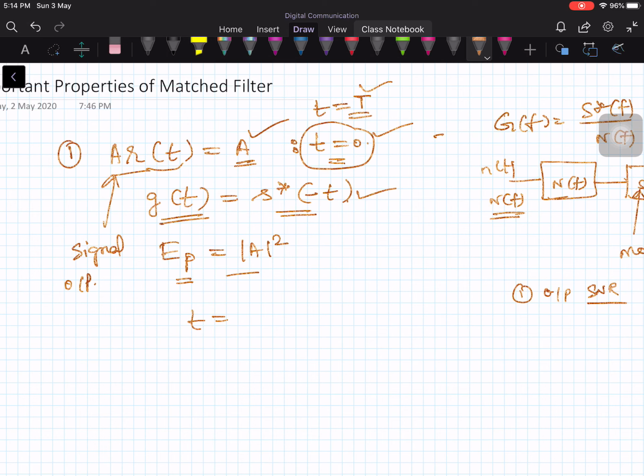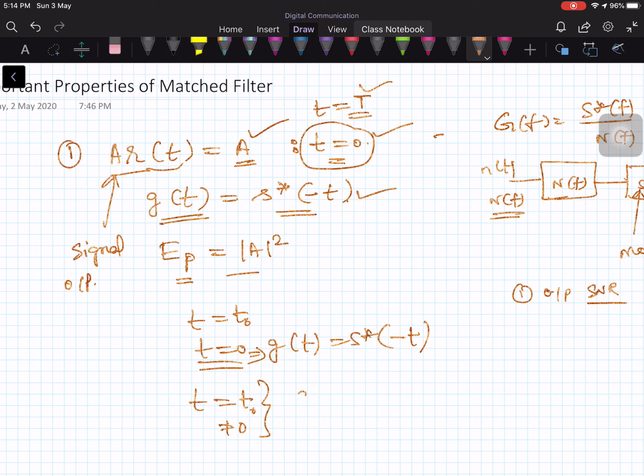If t is equal to 0, then g of t equals s conjugate of minus t. If t is equal to t0, that means it is not equal to 0, in this case g of t is equal to s conjugate of t0 minus t.